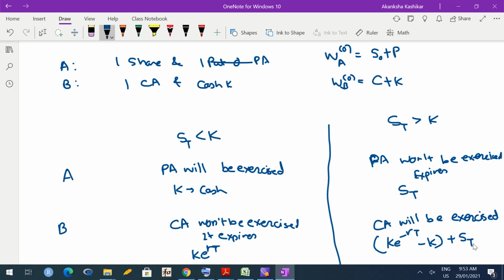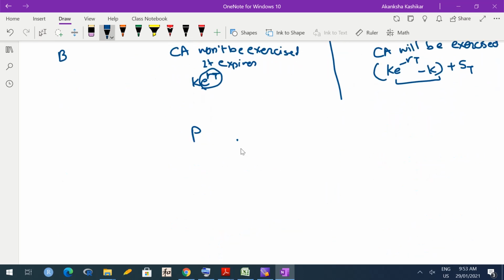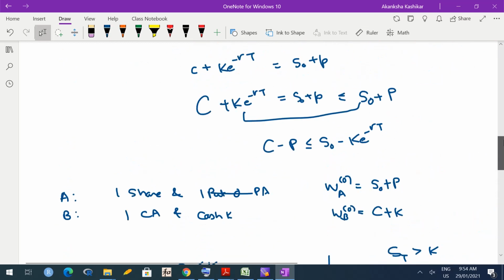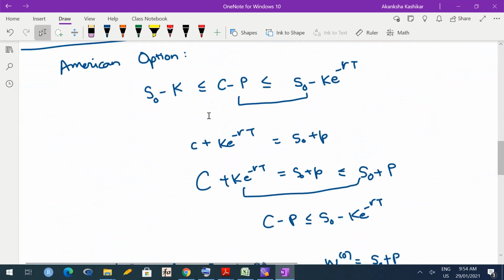Okay. Now you can clearly see that in both these cases portfolio B is worth more, because e raised to RT is always going to be greater than 1 and this quantity is also always going to be positive. So the worth of portfolio B at time T is larger than or equal to the worth of portfolio A at time T, and hence the no arbitrage assumption tells me that it should hold even for time 0, and that's what the first part of the American put call parity is. Okay. So we have proved this.